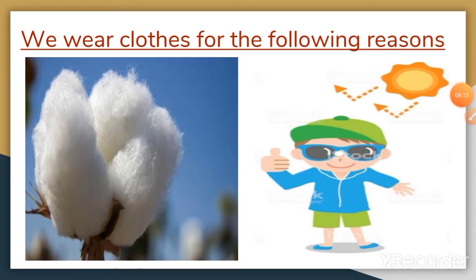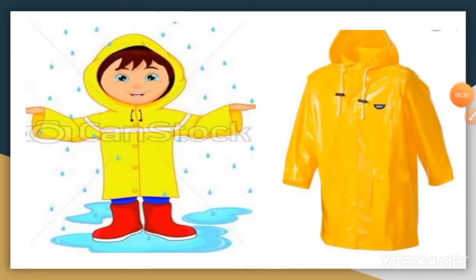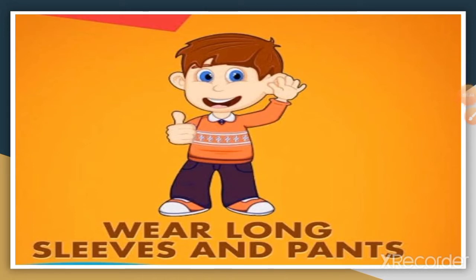We wear clothes for different reasons, like we wear light color cotton clothes in summer season because light color and cotton clothes reflect most of the light and we feel less heat. As in rainy season, the situation is of different type. We wear rainy clothes like raincoat for saving ourselves from rain. Even we wear long sleeves and pants because by wearing full sleeve clothes can protect us from insects such as mosquito.